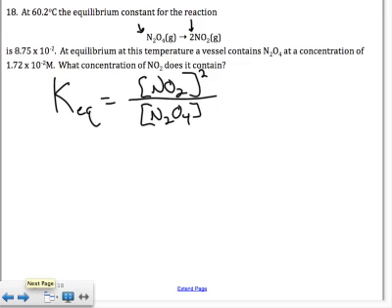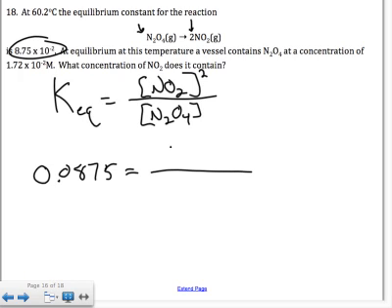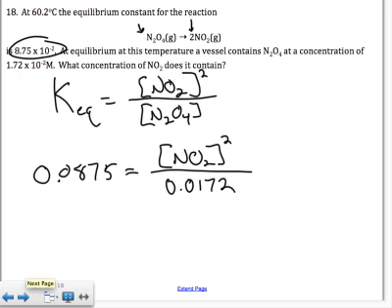Now plug in the numbers I've got. I've got 0.0875, that's 875 times 10 to the negative 2, equals, I'm trying to find NO2, which in this case is squared, and I'm given 0.0172, which is 1.72 times 10 to the negative second. So now I have to solve.